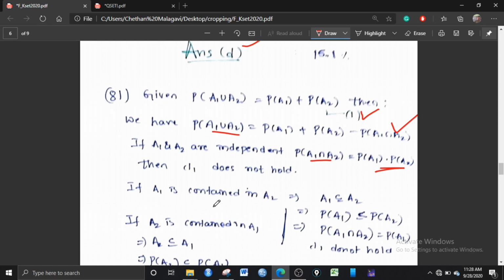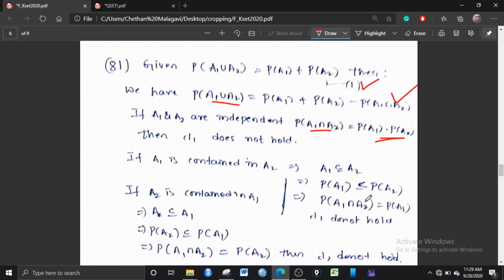And if A1 is contained in A2, that means A1 is a subset of A2. If A1 is a subset of A2, then the probability of A1 is less than or equal to the probability of A2. This is the property. It means that the probability of A1 intersection A2 is the probability of A1, because A1 is contained in A2. So you are subtracting the probability of A1 here. So you will get the probability of A1 plus the probability of A2 minus the probability of A1. The probability of A1 will get cancelled, and the probability of A1 union A2 is equal to the probability of A2 itself. So 1 does not hold in this case also.